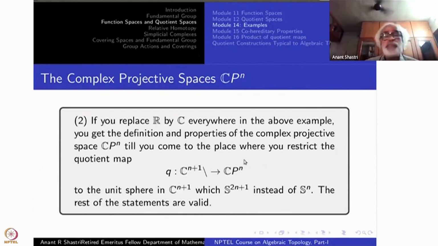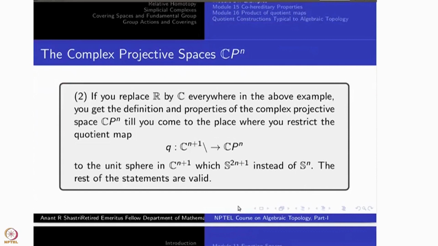The quotient will be CPn. Once again, this is compact, therefore this is compact. But these things being Hausdorff can be verified. That's not all that easy here. It's easy in the real case. Here it is slightly more complicated.